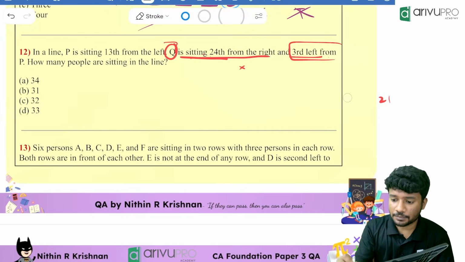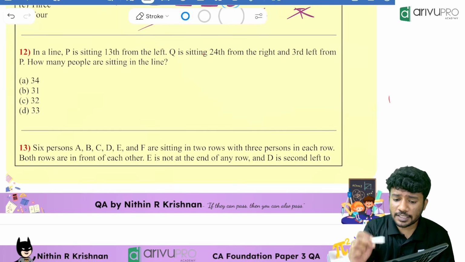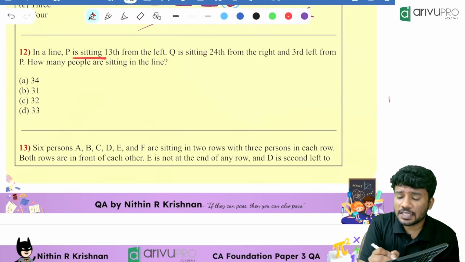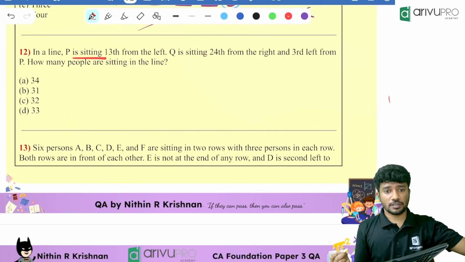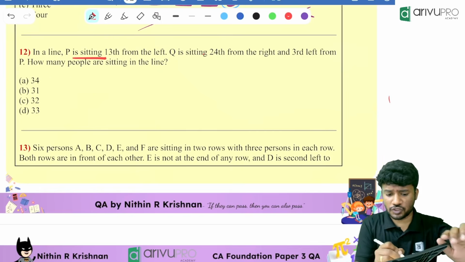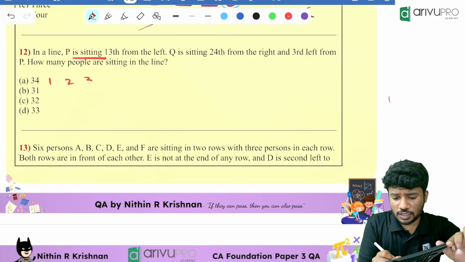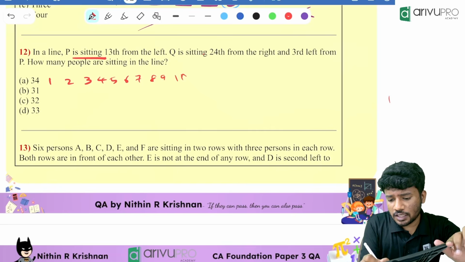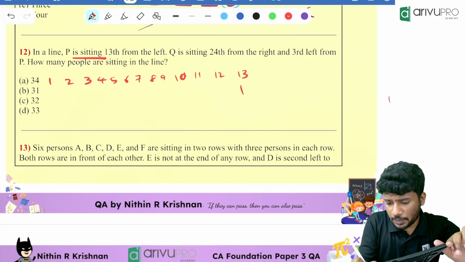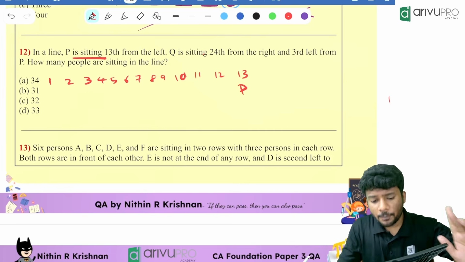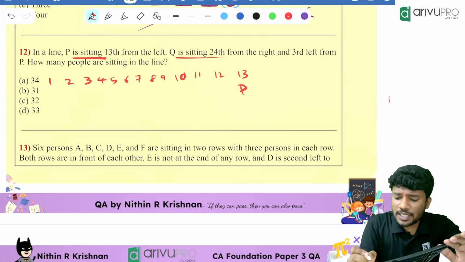I'll repeat it again. Now, what is given in the question? P is sitting 13th from the left. From the left hand side, P is in the 13th position. First position, second position, 3, 4, 5, 6, 7, 8, 9, 10, 11, 12th position. Then in the 13th position, another person is sitting whose name is P. Then Q is 24th from the right.